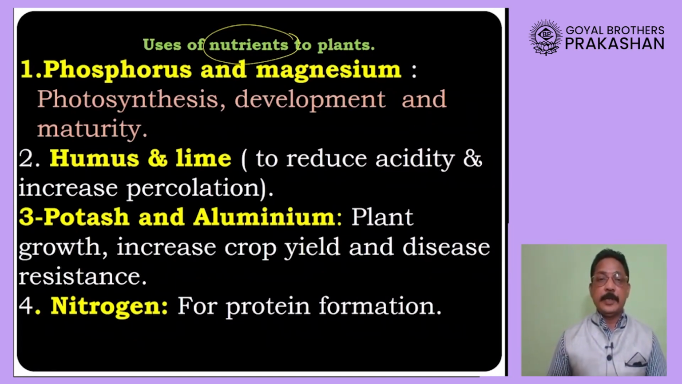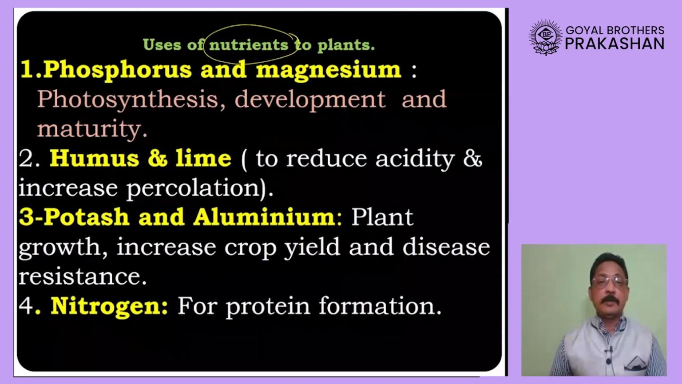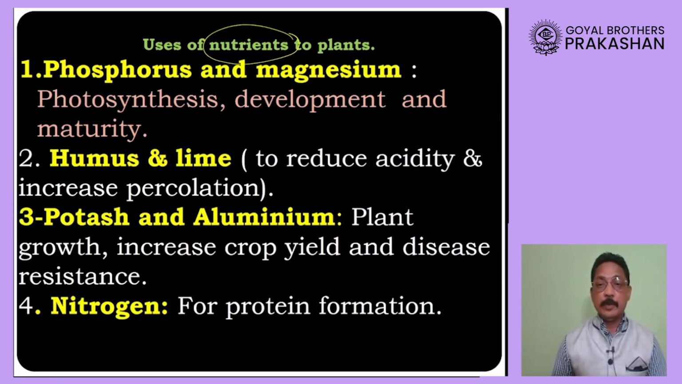The second important constituent is humus, and along with humus is lime, and both these constituents play a very important role in reducing the acidity of the soil. Second, they help in more percolation of water. So when more water gets absorbed in the soil, there will be better availability of water to the plant and better growth of the plant. Then the next ones are potassium and aluminium. Both of them are required for plant growth. When the plant grows properly, the overall production of the crop will increase.